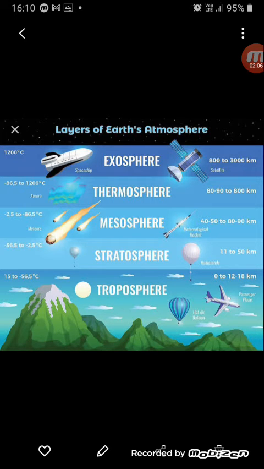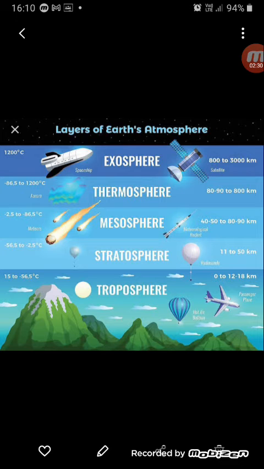Now next we come to the stratosphere. This is the layer that contains the ozone layer, which absorbs the harmful rays of the sun and prevents them from entering the earth's surface. So the stratosphere has ozone in it, which is stopping the ultraviolet rays of the sun. So it's acting as a screen.